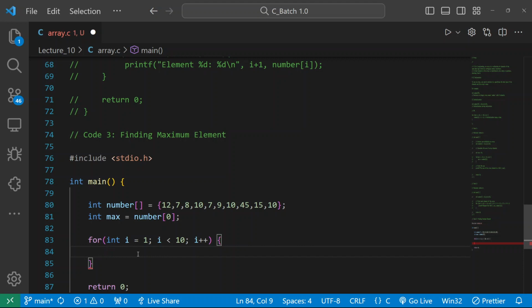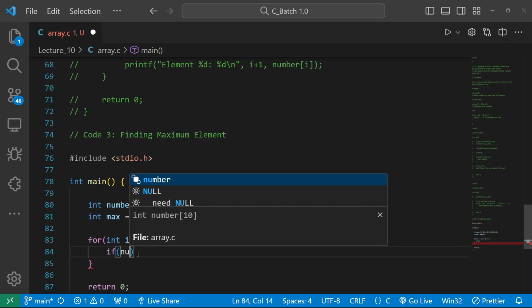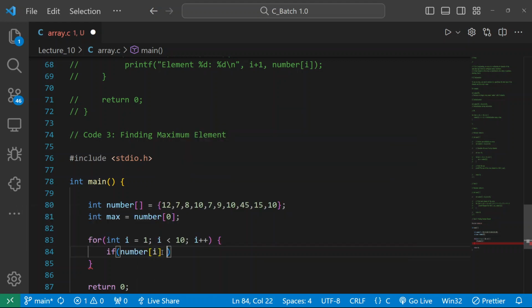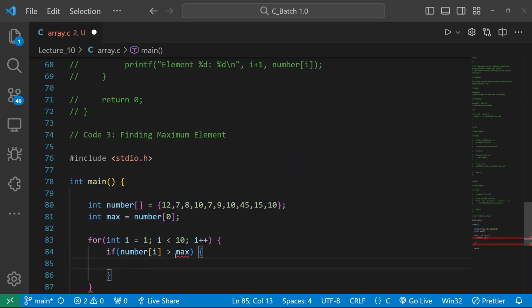after traversing the array, I will check my condition, and that condition will be: if my number i, what is this number i? Number i means your element. So from the array, the first element, 0, will be checked. But what will it check? Your max. If the number is greater than the max or not. You can see the max is 12, so it will check 12 greater than 12.